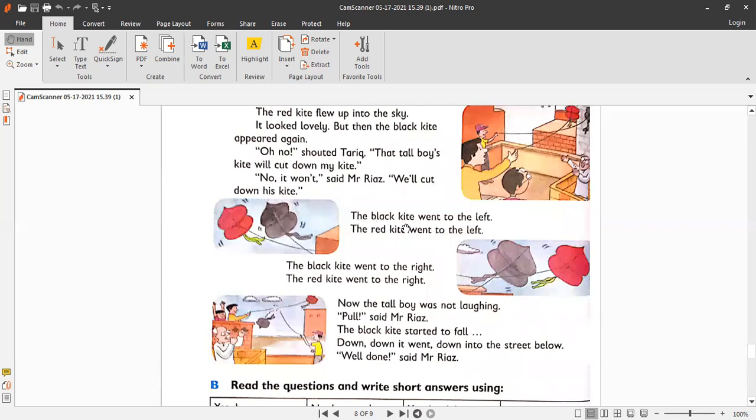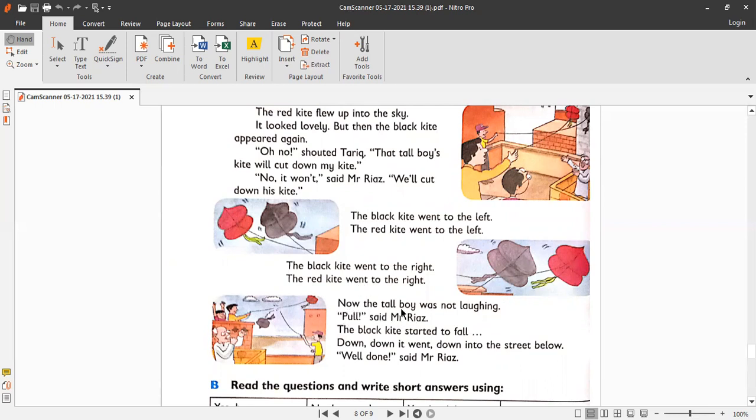So the black kite went to the left, and the red kite went to the left. Look at this. And the black kite went to the right. The black kite is going towards the right side, and the red kite went to the right. Went is the past tense of go. It's a verb.